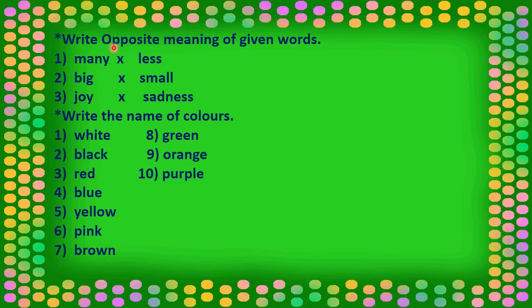Now, write opposite meaning of given words. Many, less. Big, small. Joy, sadness. Now next is write the name of colors.